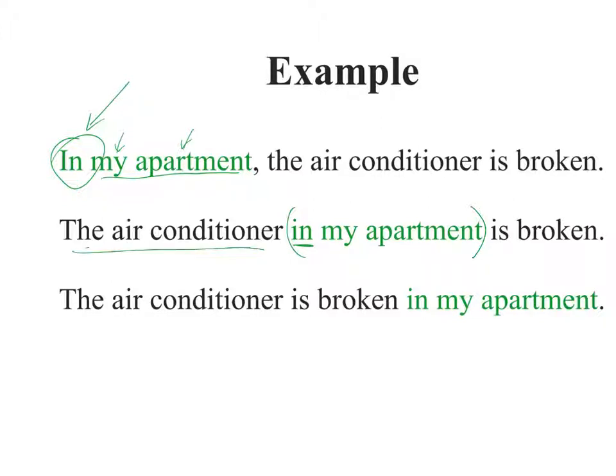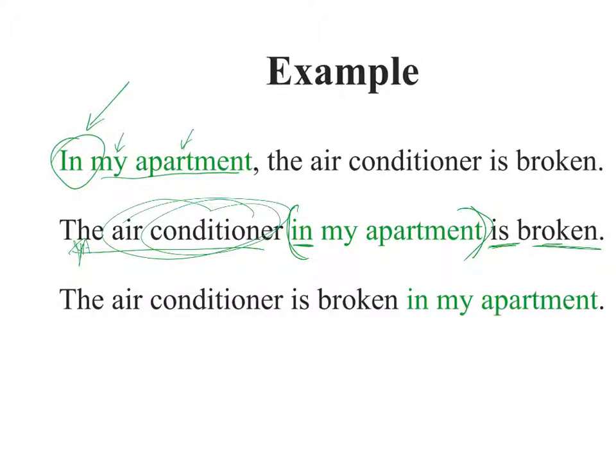Here's our noun phrase, because actually that is our main noun. That tells us that it is the air conditioner. Here's our verb and an adjective. But the prepositional phrase we want to put sort of in its own box. So if we put it in parentheses, that kind of separates it from the rest of the sentence and allows us to see the main part of the sentence around it.